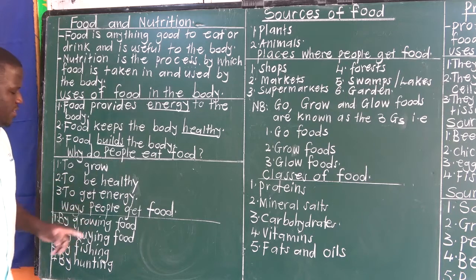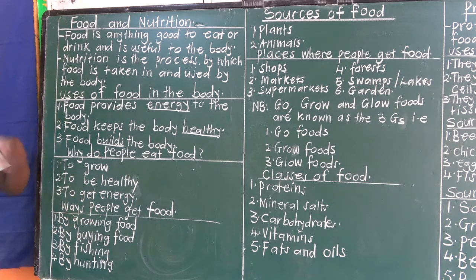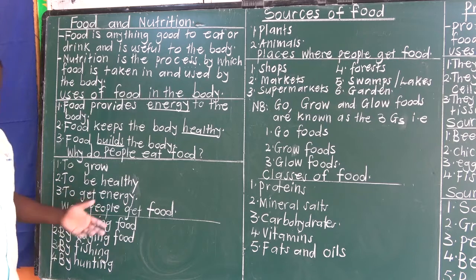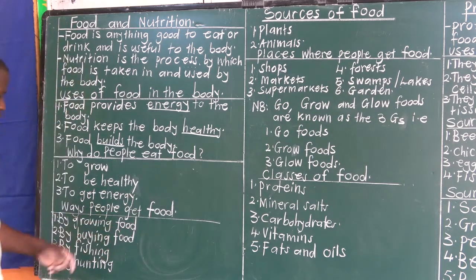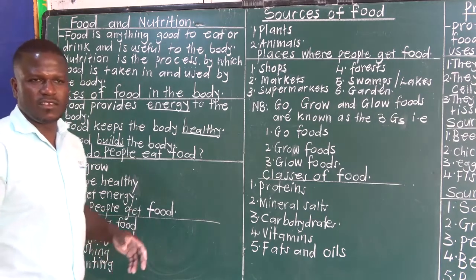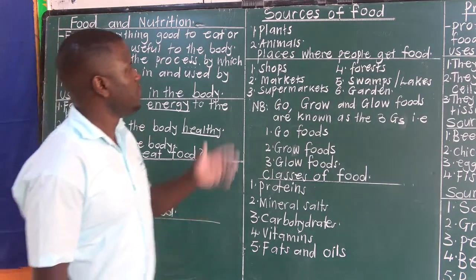Let's look at ways people get food. How do people get food? One, by growing food in the garden. Two, by buying food. Three, fishing. You can go fishing and get fish. Four, hunting. You can go to the forest and hunt to get food.